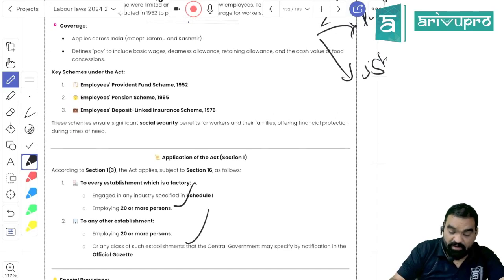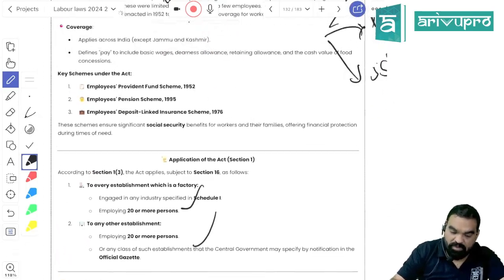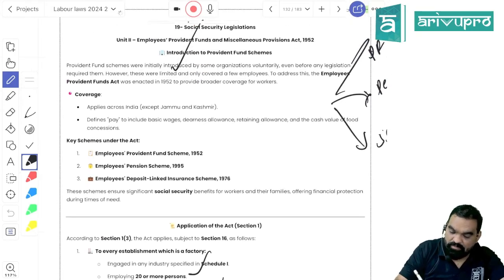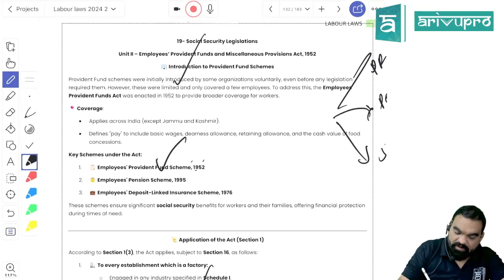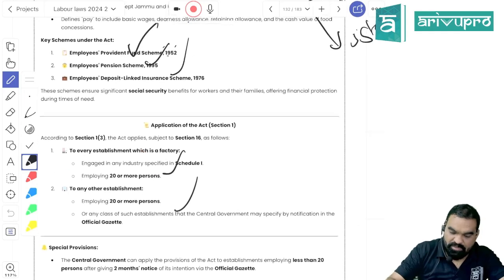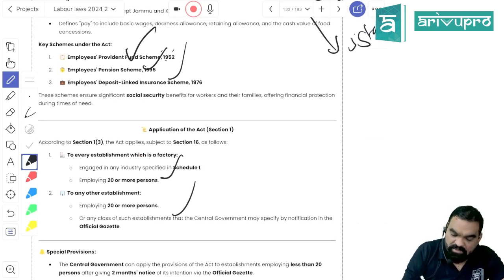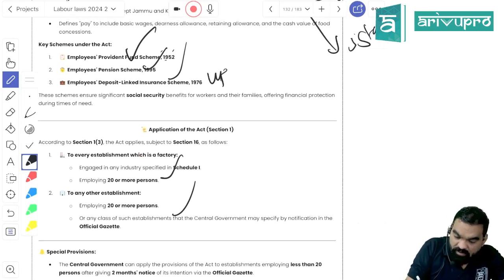Even in factories, the minimum number of employees required is 20. So three schemes are there, I told you: provident fund scheme, pension fund scheme, and deposit linked life insurance scheme. That is a life cover. This is the employee pension fund, a monthly pension, and this is a retirement benefit.